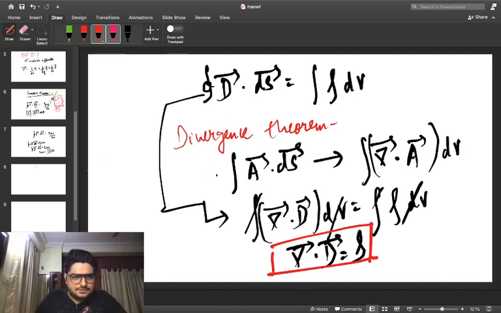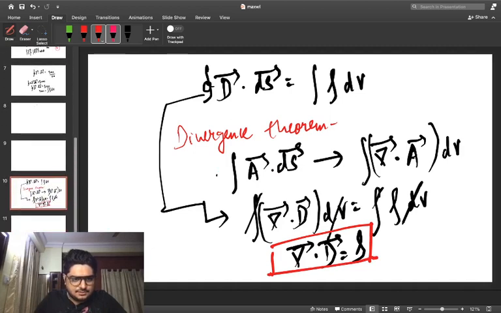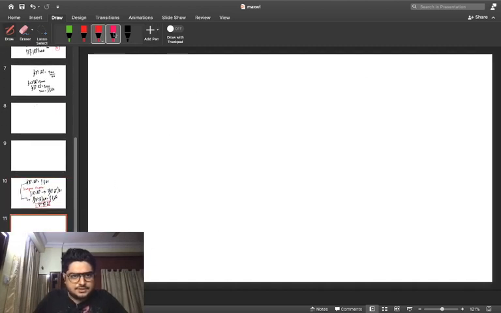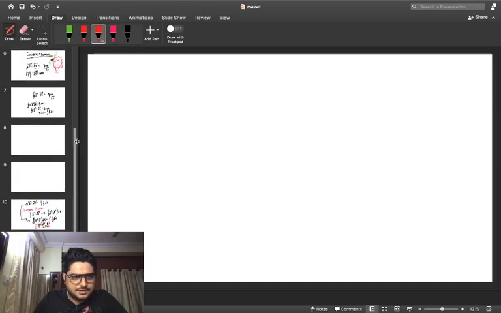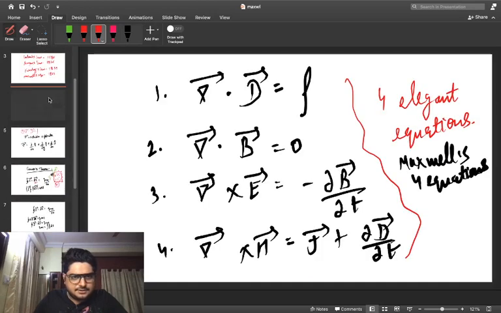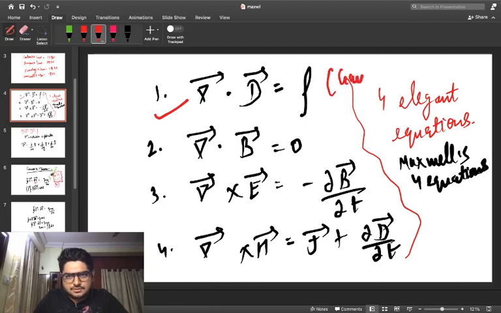Now we'll start with the next equation, the second Maxwell's equation, which was mentioned over here. The first one is done, which is nothing but a modification of Gauss's law. And the second one would be quite interesting to obtain.